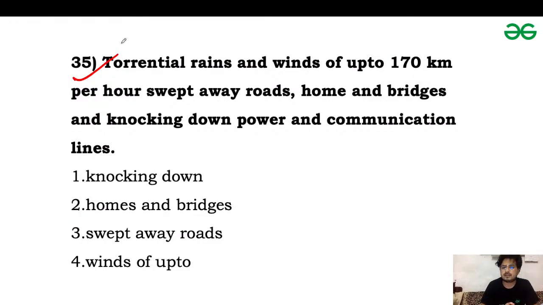Torrential rains and winds of up to 170 km per hour swept away roads, home and business and knocking down